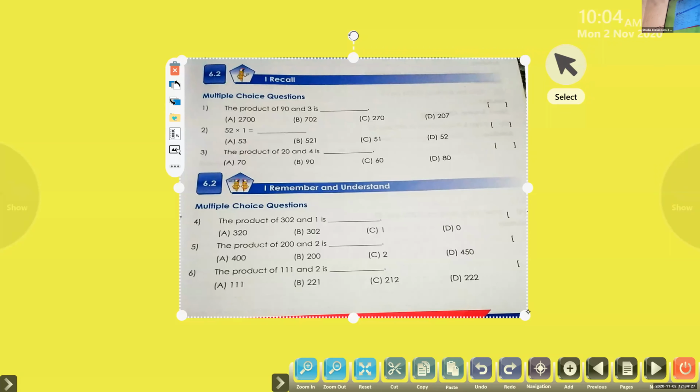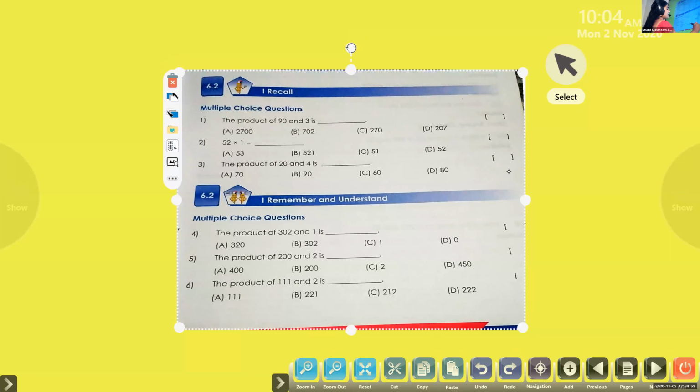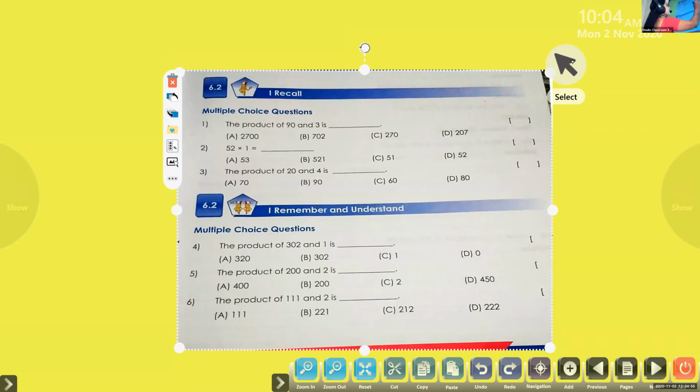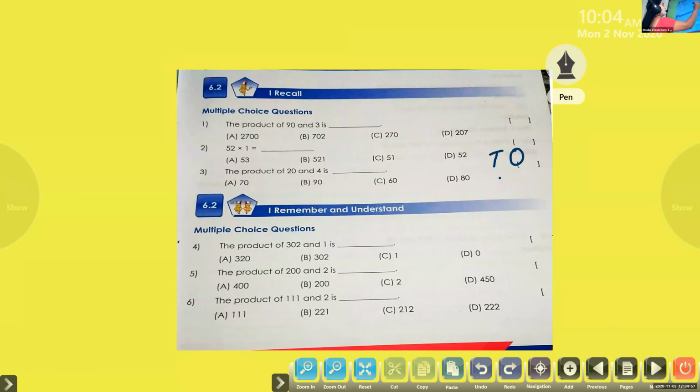6.2, first question. The product of 90 and 3 is dash. Yes, your voice is breaking, dear. The product of 90 and 3 is dash. Product means when you multiply, the answer you get is the product. So you have to multiply 90 and 3 and find the answer. Everybody multiply 90 into 3 and check.